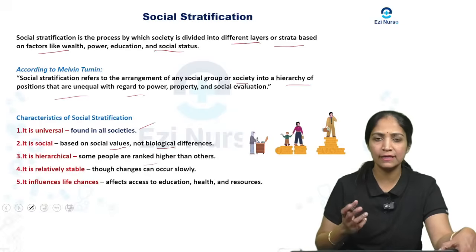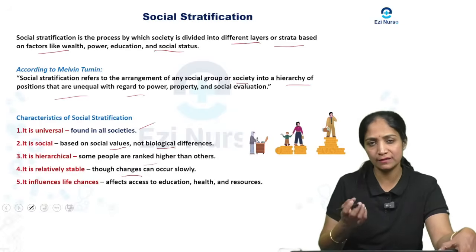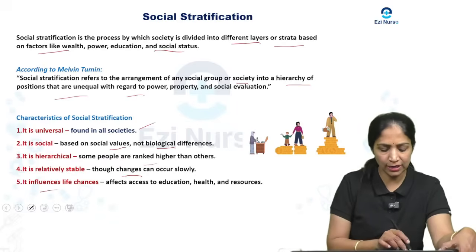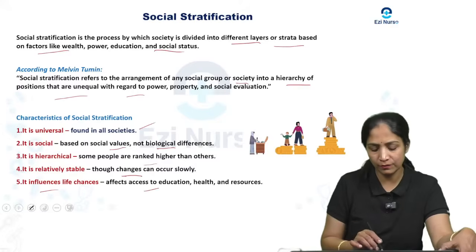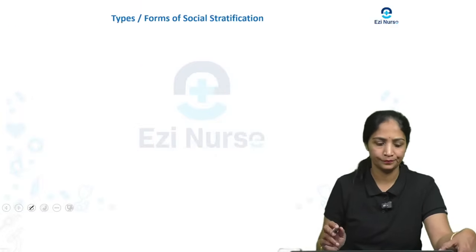And it is relatively stable, though changes can slowly happen with social stratification. That is what we are going to see, and it influences life chances, affecting the basis of education, health and resources.